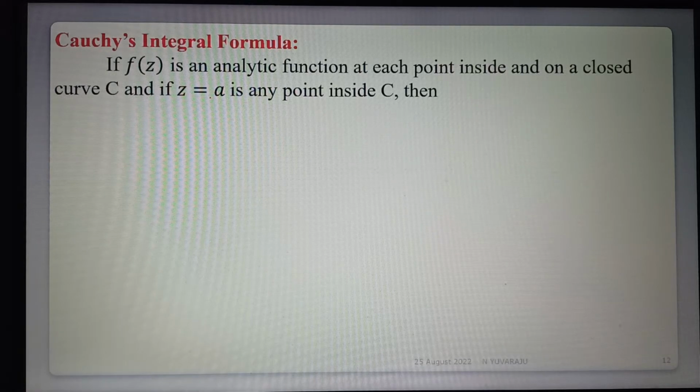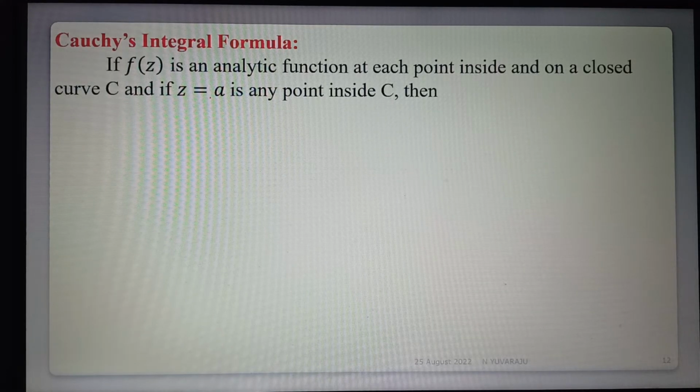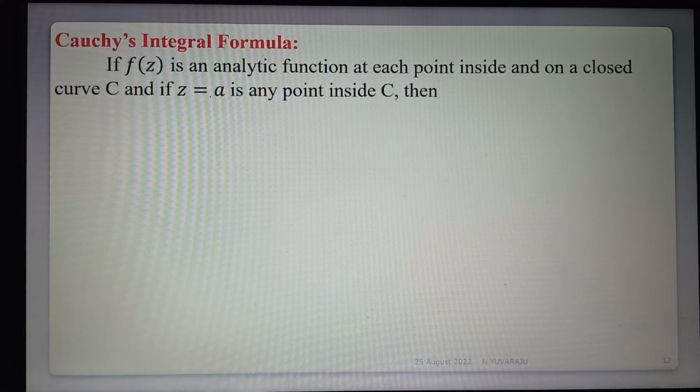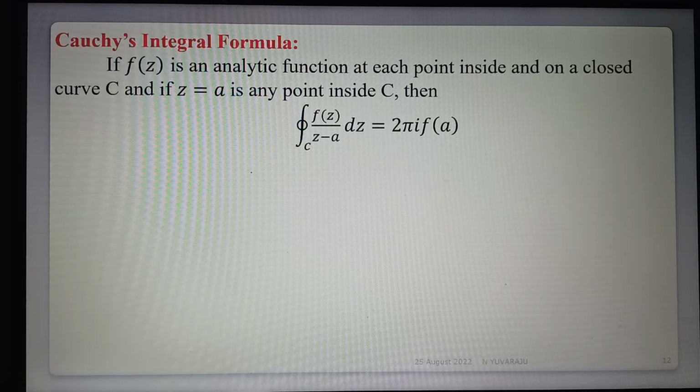If f of z is an analytic function at each point inside and on a closed curve C, and if z is equal to a is any point inside C, that means the given function is analytic everywhere in the region, and a is any point inside of C, then the integration of f of z by z minus a into dz is equal to 2 pi i into f of a. That is the integration value.